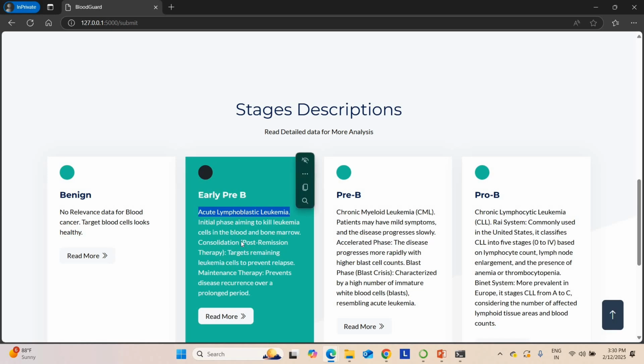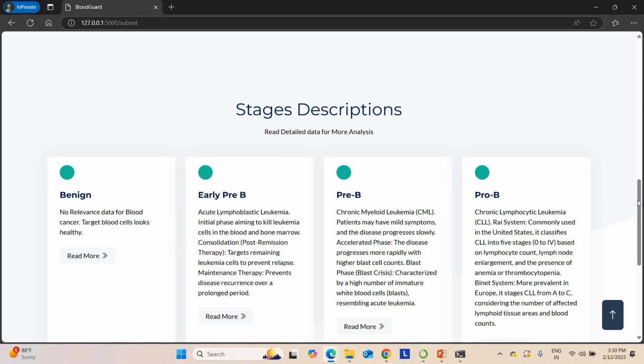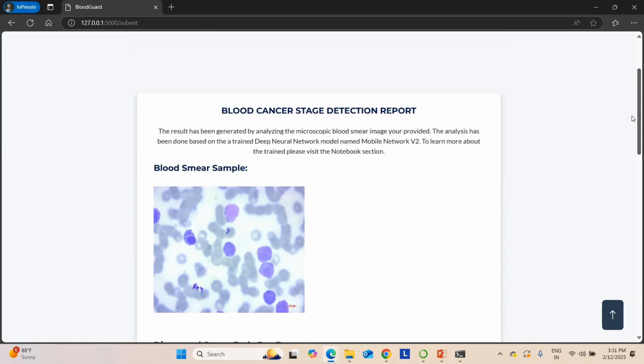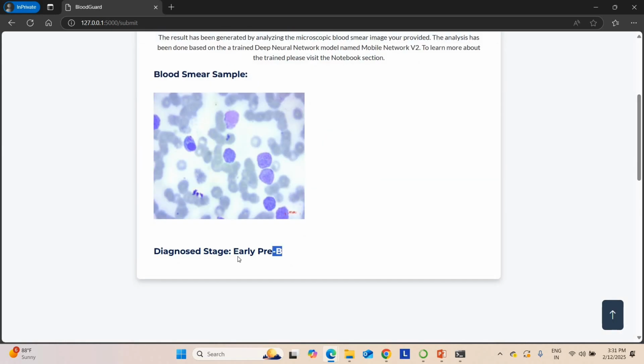Okay, in the first stage there are some treatments available: the post-remission therapy as well as maintenance therapy. These are the therapies available for this stage. Using this therapy there is a chance to overcome this blood cancer disease. That's the most important thing for this project: you are predicting the disease at an earlier stage itself. So you are getting the disease as pre-B.